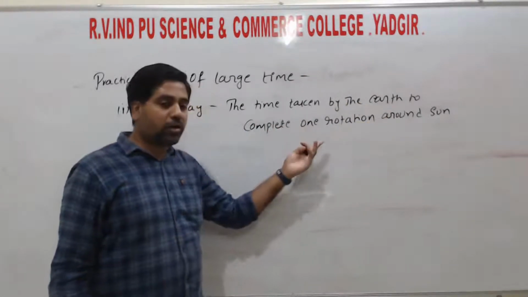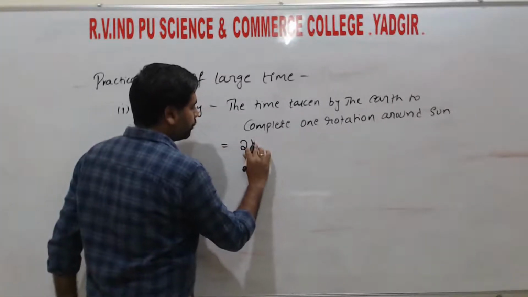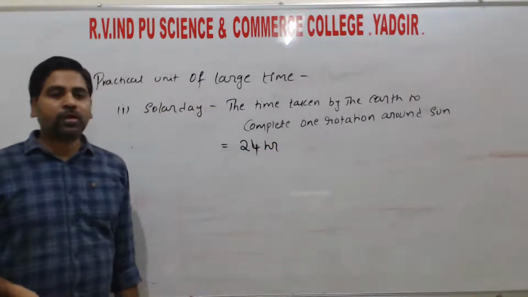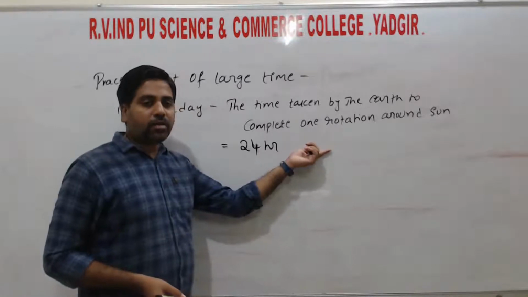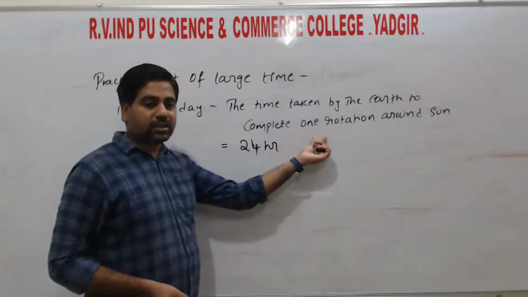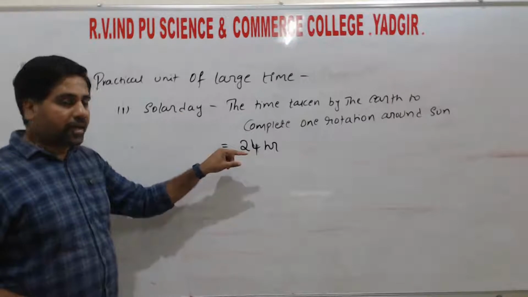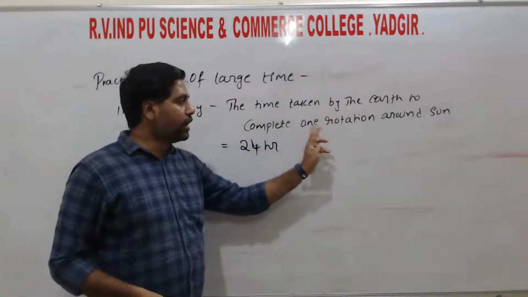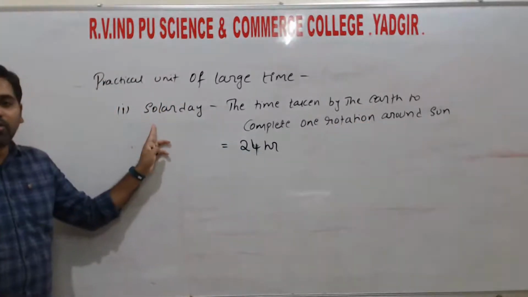For the completion of one rotation, how much time will it take? It will take 24 hours. We can convert hours into seconds, as the second is the SI unit of time. So 24 hours into 60 minutes into 60 seconds, then we get the solar day in terms of seconds, right? So one solar day is the time taken by the earth to complete one rotation. That is the solar day.